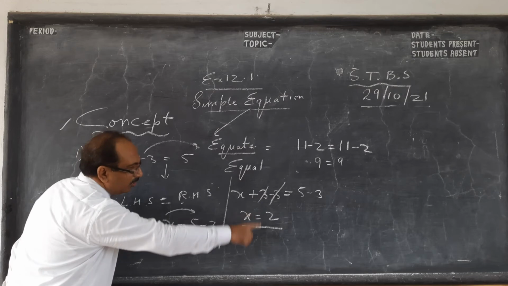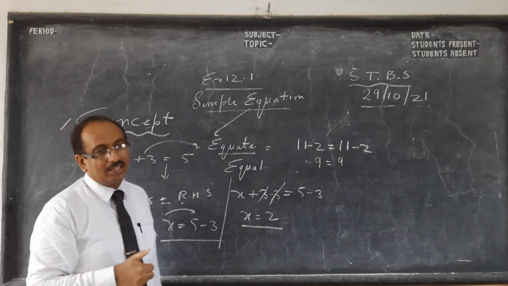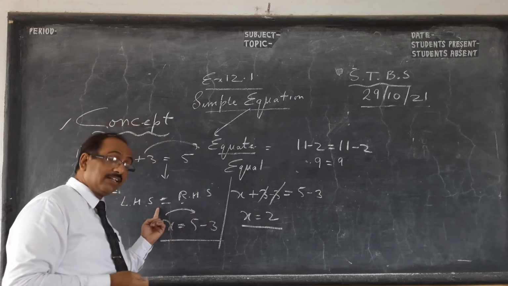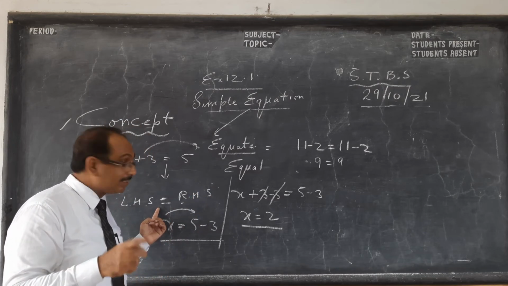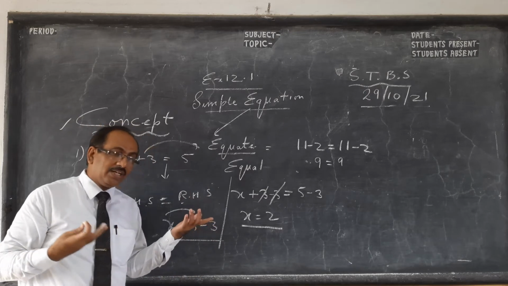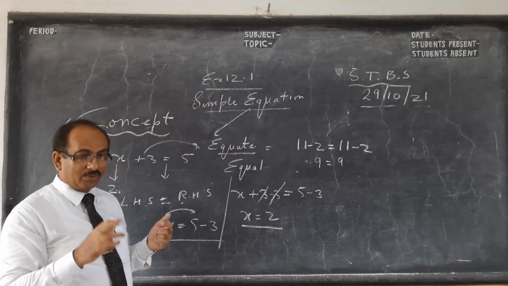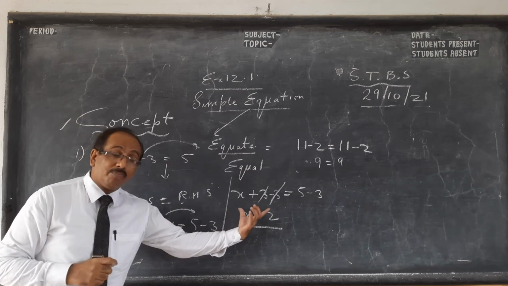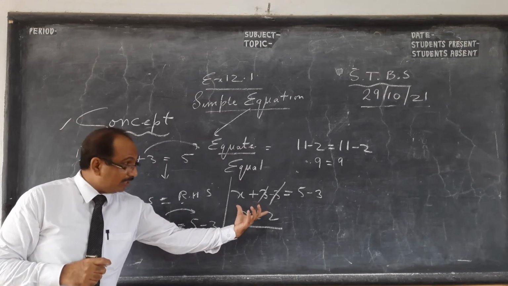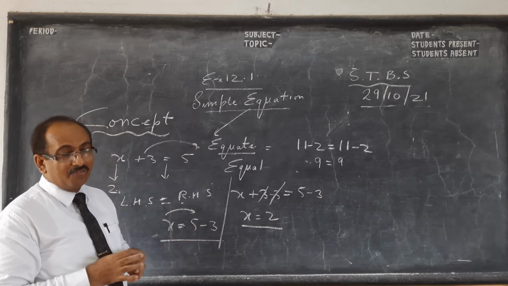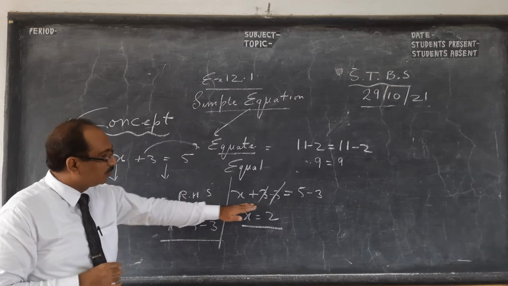This is a shortcut, we won't always use it. But there's a chapter in class 10, I have 2 videos there, called linear inequation: greater than or equal to, less than or equal to. Equation is equal, inequation is not equal, it's greater than or equal to or less than or equal to. We have that in ICSE class 10. There you will see I start with this fundamental concept, because technically, to be mathematically correct, you have to do it like this.